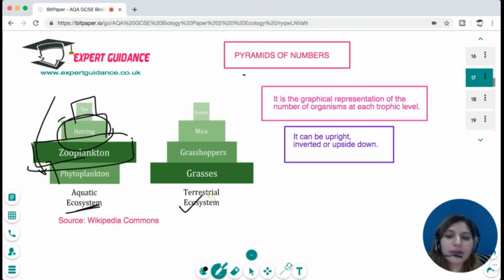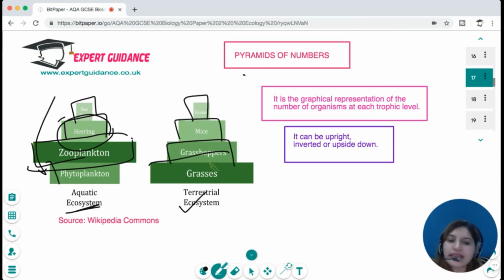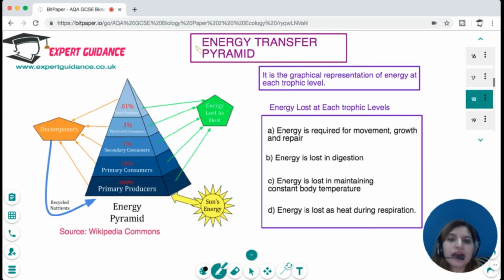But if we talk about the terrestrial ecosystem, a large number of grubs are food for just a few grasshoppers, and these few grasshoppers can be eaten by a few mice, and just one snake can eat all of them. Okay, so it can be upright, inverted, or upside down. But when we talk about the pyramids of energy, which is a graphical representation of energy at each trophic level, it is always upright, because at each level just 10% of the energy can transfer.